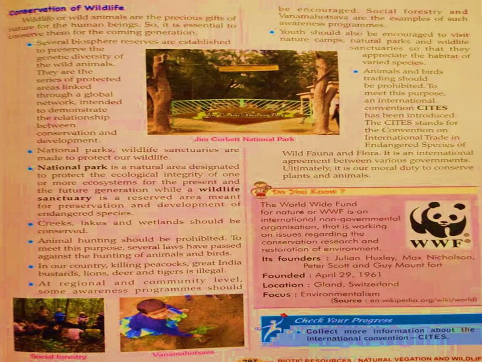Now national parks and wildlife sanctuaries are made to protect wildlife. When we talk about a national park, it is a natural area which is designated to protect the ecological integrity of one or more ecosystems for present and future generations. And when we talk about a wildlife sanctuary, it is a reserved area which is meant for preservation and development of endangered animals. So a wildlife sanctuary is only for endangered animals, whereas in national parks, plants and trees are also protected.